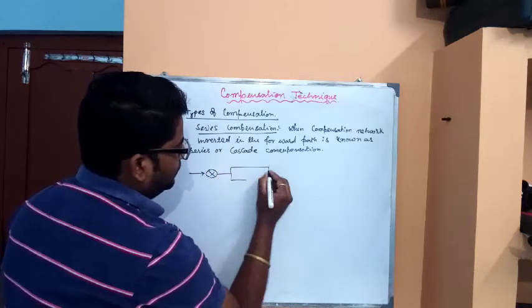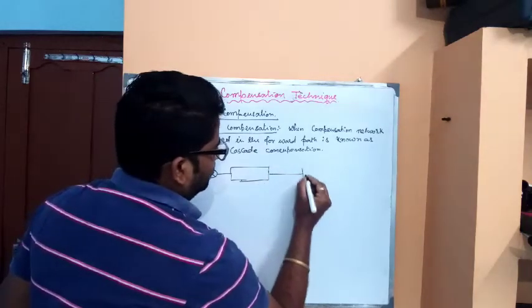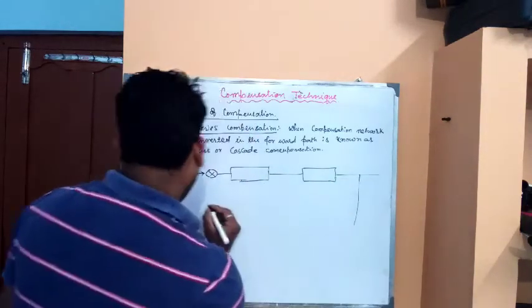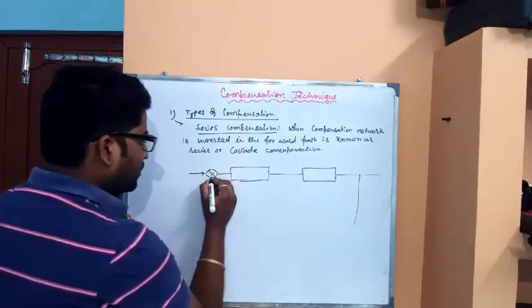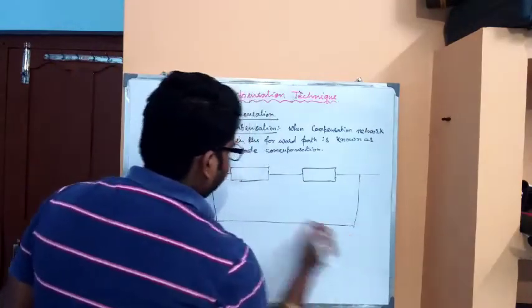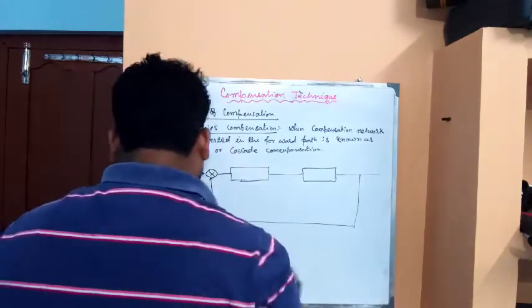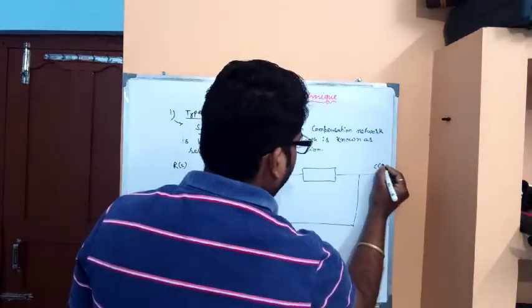Now, what will the diagram of this series or cascade compensation look like? This is the forward path. The input is R(s), and this is the output C(s).